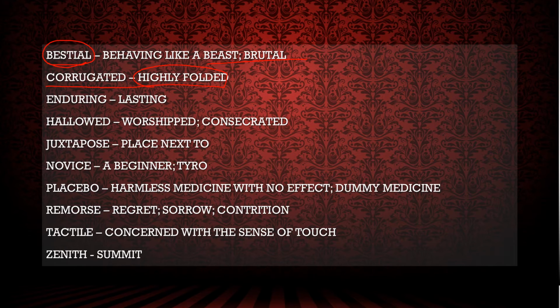Now there are two words, enduring and endurance. Endurance means strong, very strong. This way you can remember, enduring means long lasting. You can long last only if you are very strong. Hallowed means Halloween, you might have read, and Halloween is evil; opposite to that is God. Hallowed means worship, holy, consecrated.